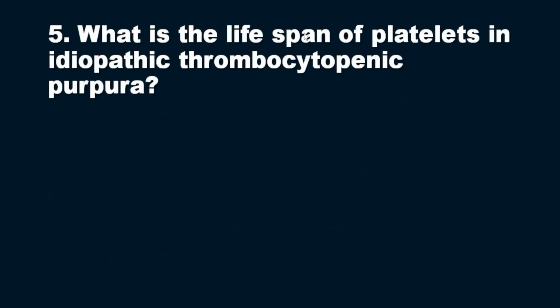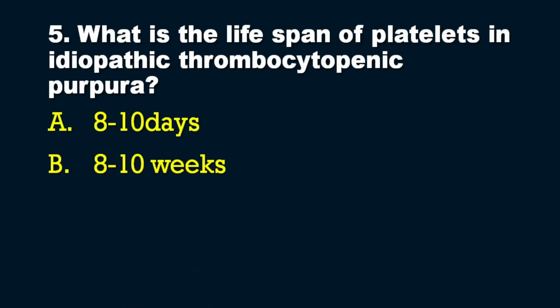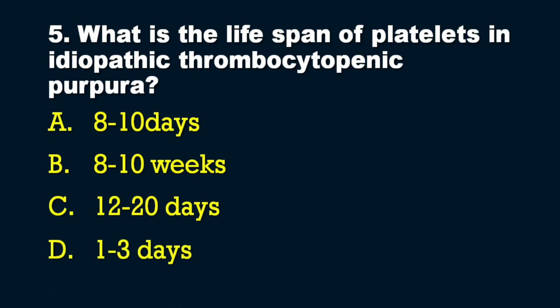What is the lifespan of platelets in idiopathic thrombocytopenic purpura? A direct question. To answer this question, you should know what idiopathic thrombocytopenic purpura is. So we'll see the options. Option A, 8 to 10 days. Option B, 8 to 10 weeks. Option C, 12 to 20 days. And option D, 1 to 3 days. So what is the lifespan of platelets in ITP? And what is the normal lifespan of platelets? I'll be discussing that in the explanation.